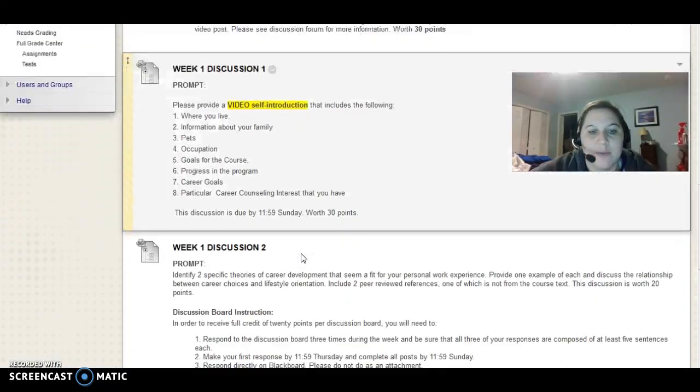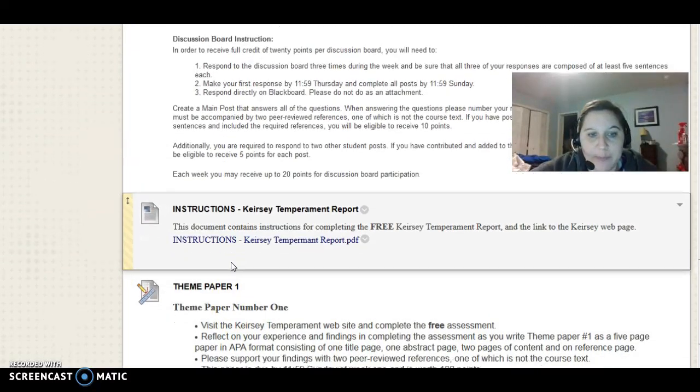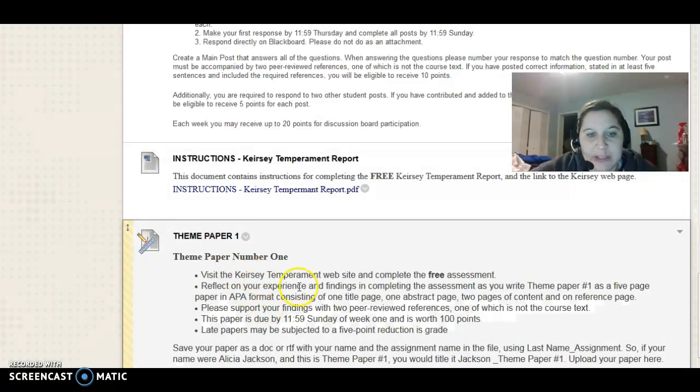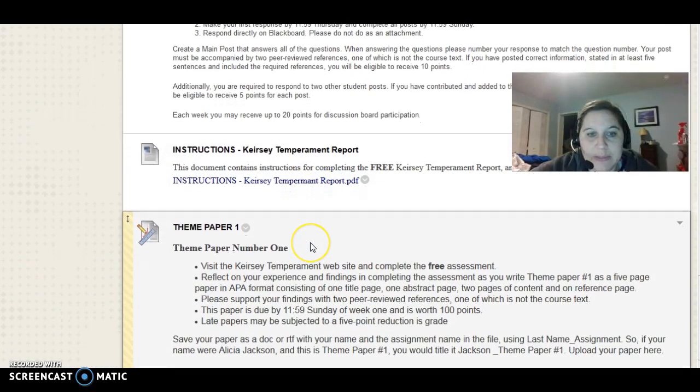And then finally, you have a theme paper this week. The first 4 weeks, you're going to see theme papers. Now with the theme paper, you need to get on the Cursive website, which is located up here. There's a sample report up there as well. And with the website, you are going to visit the website and complete the free assessment. You want to reflect on your experience about the assessments of findings, and it's a 5-page paper in APA format.